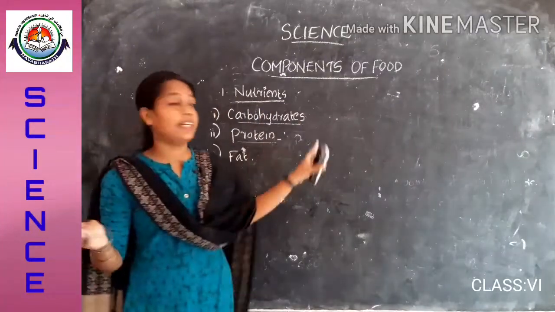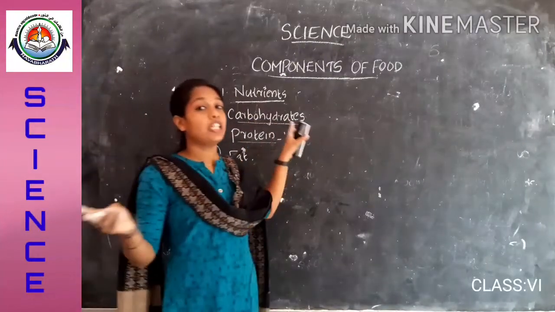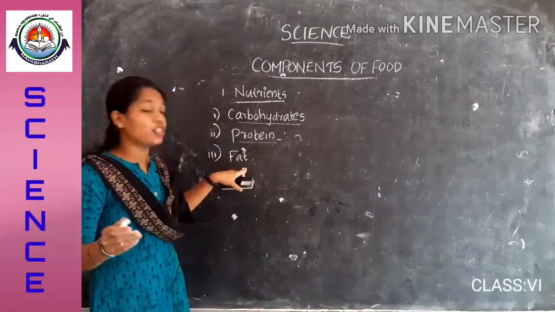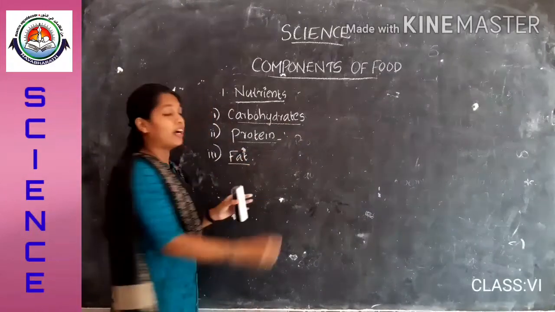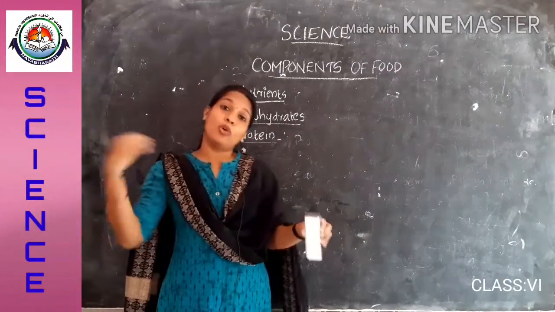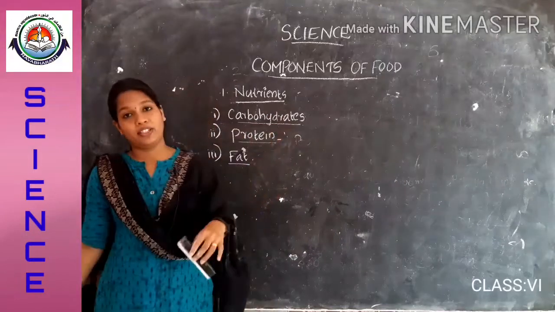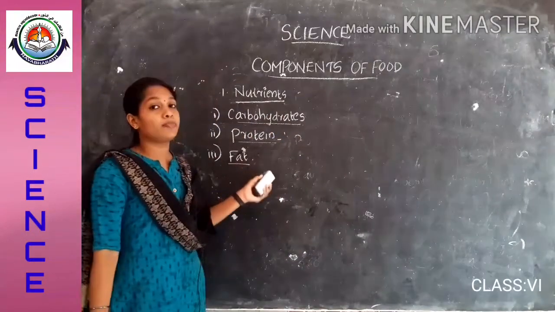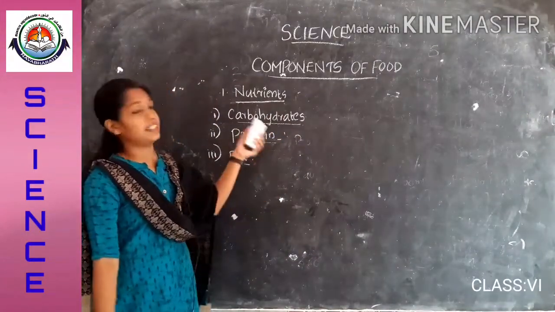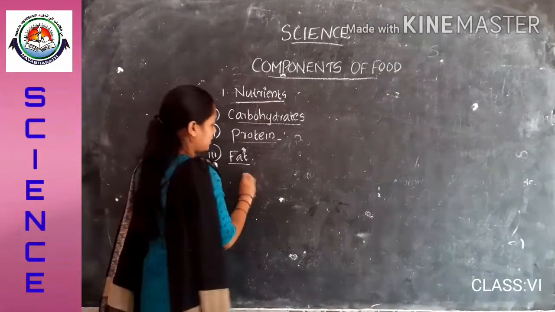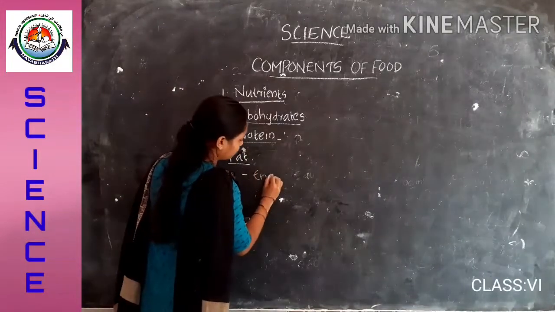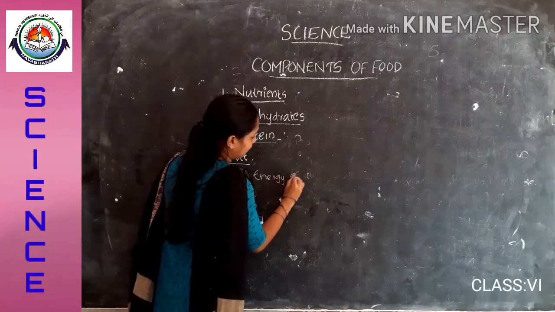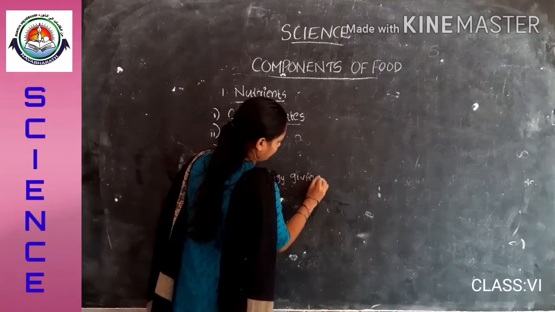As I told you, carbohydrates are energy giving food items, and fat also provides energy, much more than carbohydrate. So this is also energy giving food.